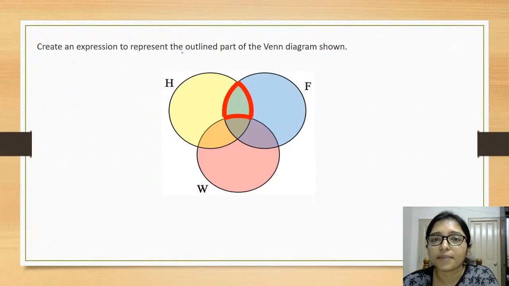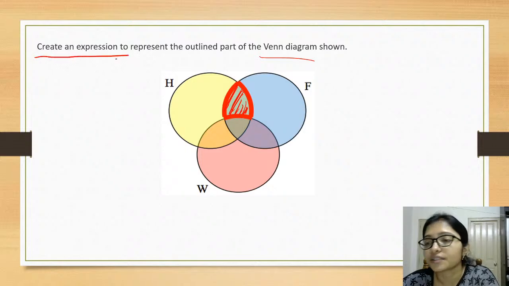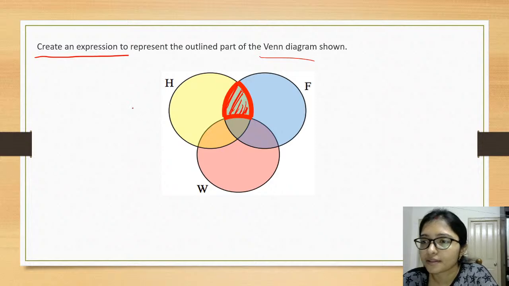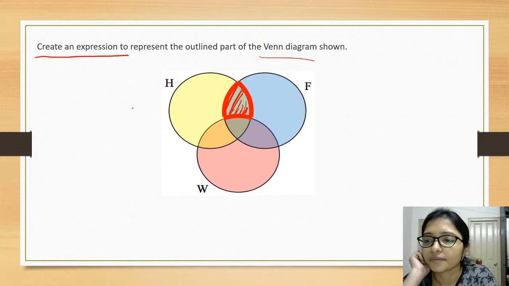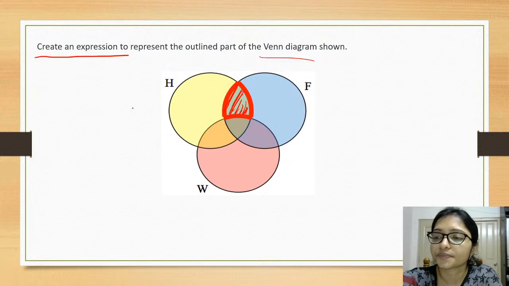Okay, and some expression, that is the Venn diagram. This is the expression. What is this? Can anyone tell me what is this area? How can we express the area? Create an expression for this area.